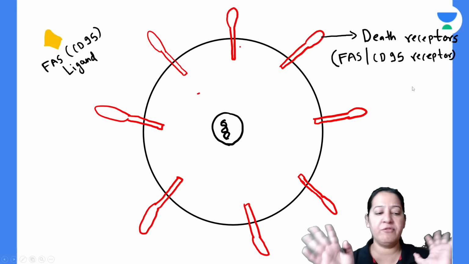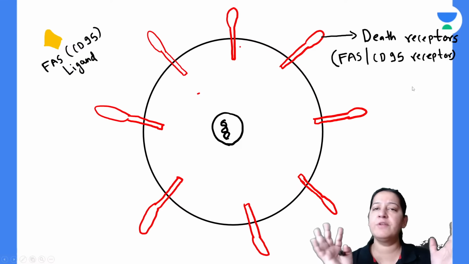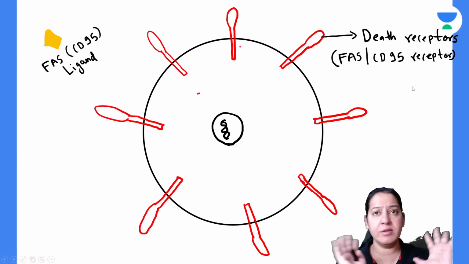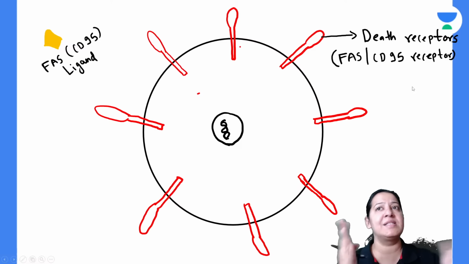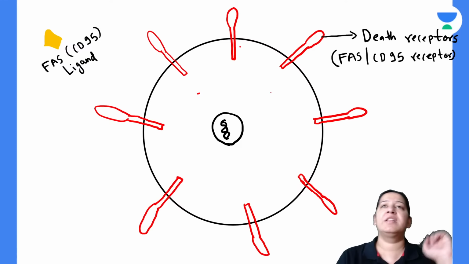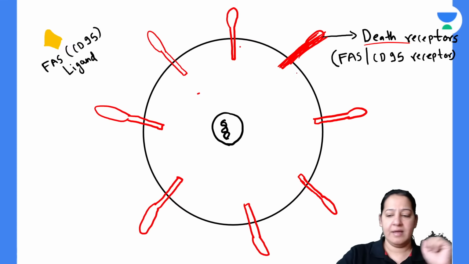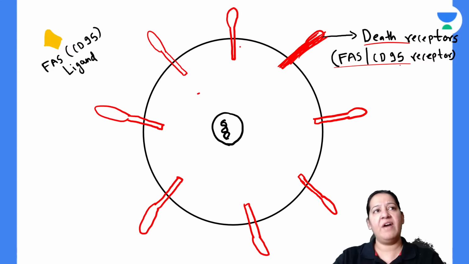Can you see a beautiful cell in front of you? Of course you can see. I have drawn this diagram for you. See the nucleus of the cell, see the DNA of the cell, see the cell membrane. On the cell membrane, can you appreciate the red color receptors? These red color receptors are death receptors. I have labeled them. These are FAS, CD95 or TNF receptors.